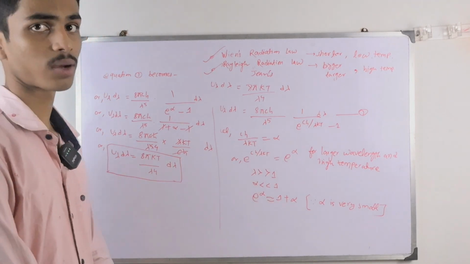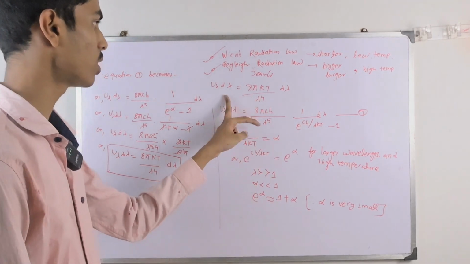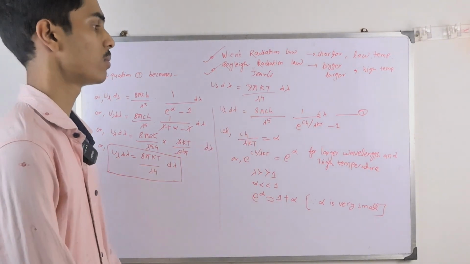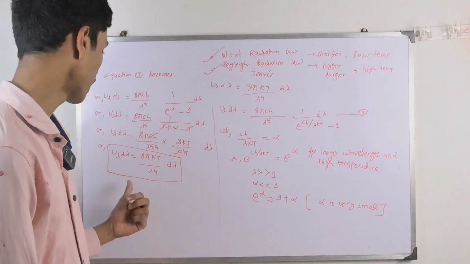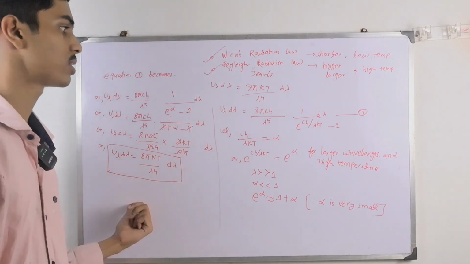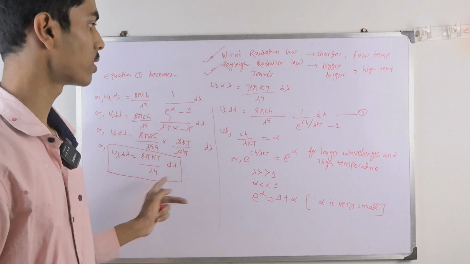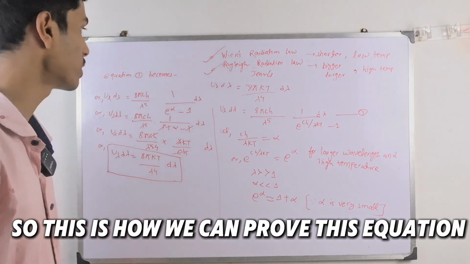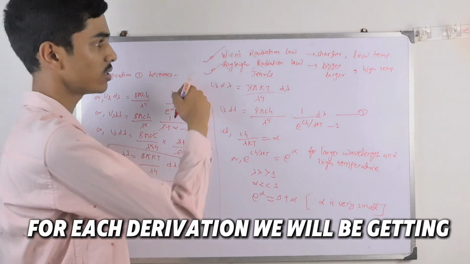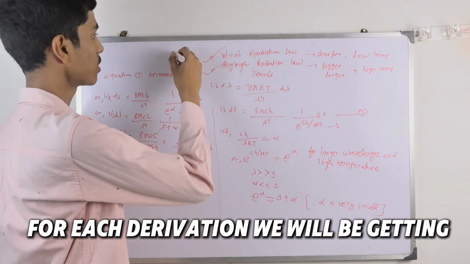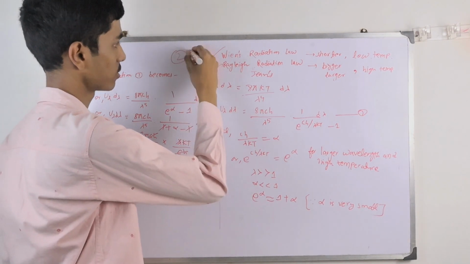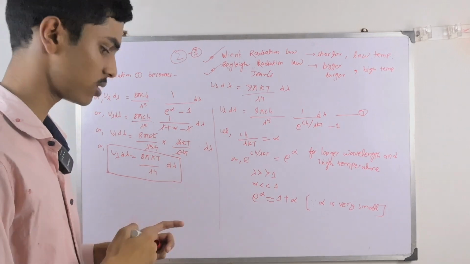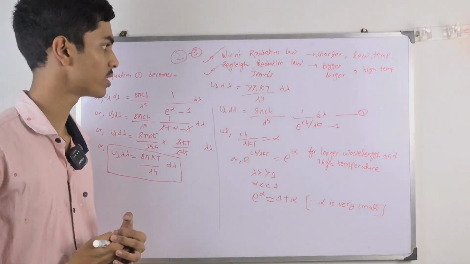So we have proved the Rayleigh-Jeans radiation law by using Planck's law in black body radiation. That was U lambda d lambda equal to 8 pi kT by lambda to the power 4 d lambda, and this is the same as that formula. We have proved this by using equation 1. This is how we can prove this equation, and for each derivation you will get around 2 to 3 marks in your examination. These derivations are so easy if you practice them very well.